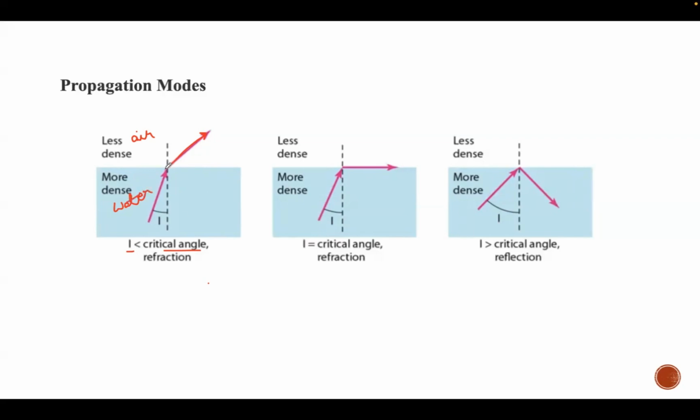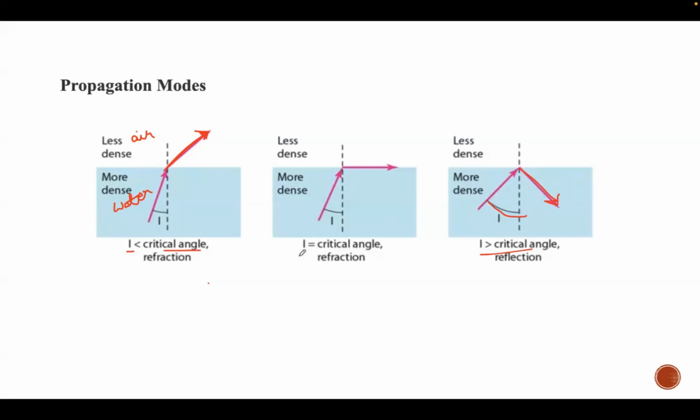Okay, so in this case, as it satisfied this condition, the ray refracts and moves closer to the surface. Then, if the angle of incidence is greater than the critical angle, the ray reflects. So you can see how it is reflecting back. If the angle of incidence is greater than this critical angle, then the ray will move up and then reflect back and travel again in the dense substance itself.